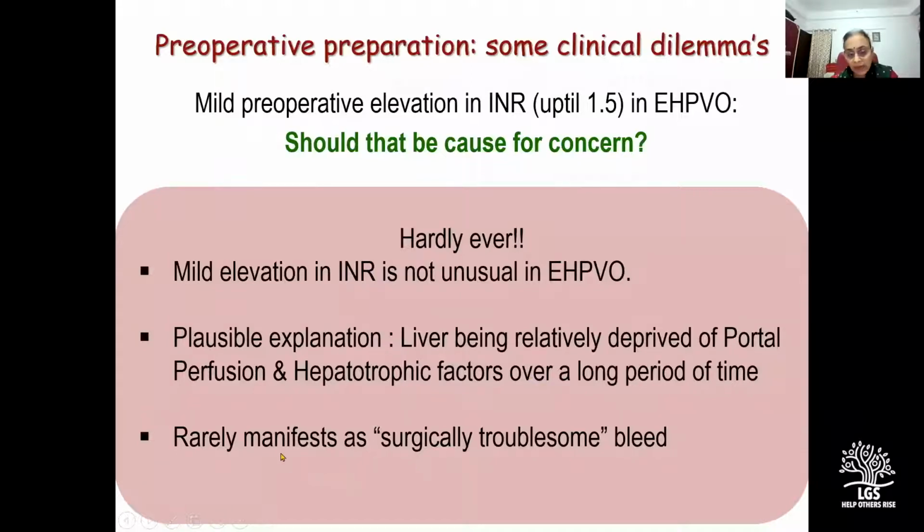And this again rarely manifests as surgically troublesome bleeding. In fact, we need to emphasize that overzealous infusion of platelets, FFP, cryo and procoagulant factors intraoperatively can actually jeopardize our vascular anastomosis and prove to be counterproductive, and therefore should be discouraged.